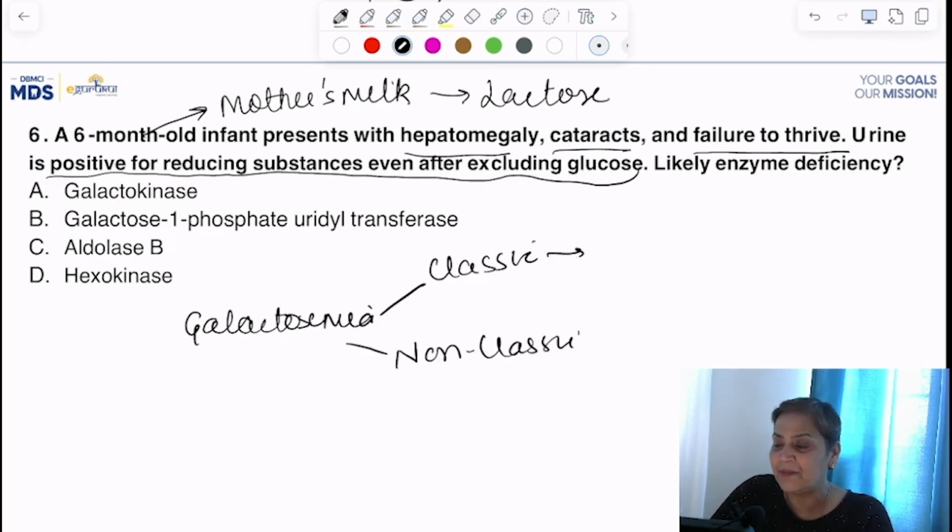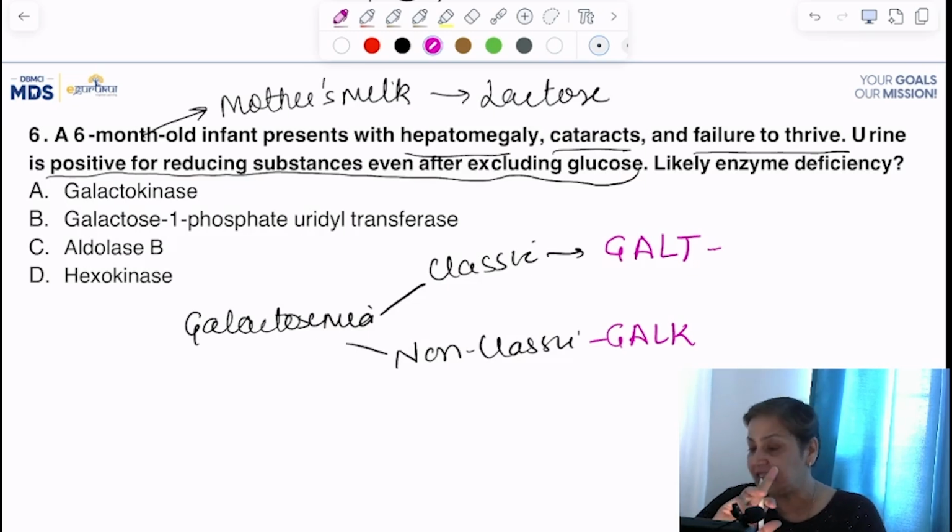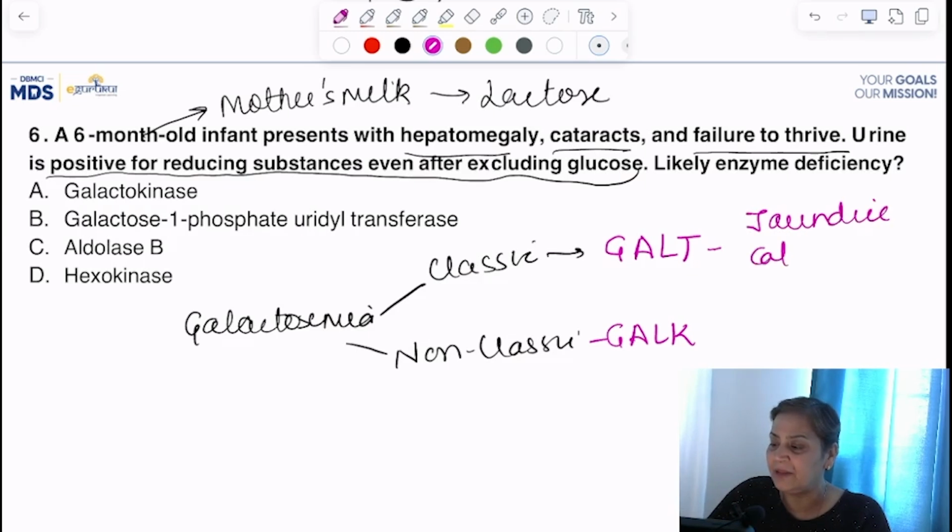In classic, the deficient enzyme is galactose 1-phosphate uridyl transferase, or we can say transferase, so it is GALT, and here it is GALK, galactokinase. Now here the most important one is the liver will be affected and cataract will be there. So we can say jaundice and cataract will be the main features of GALT deficiency.